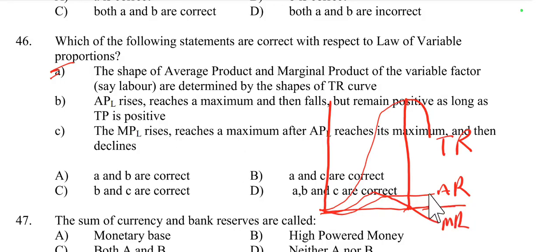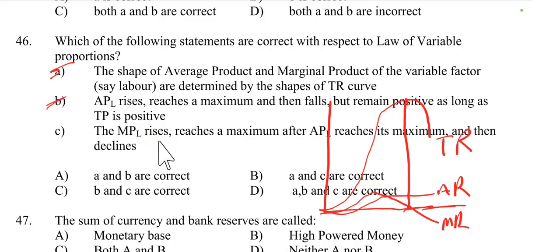Here average product or average revenue is never zero, because it is positive. When TR increases, AR increases. When TR decreases, AR decreases, but not to zero. This is correct. Option B is right.